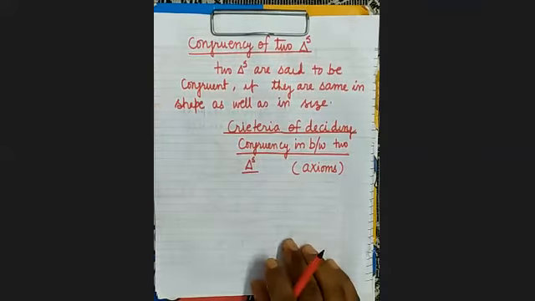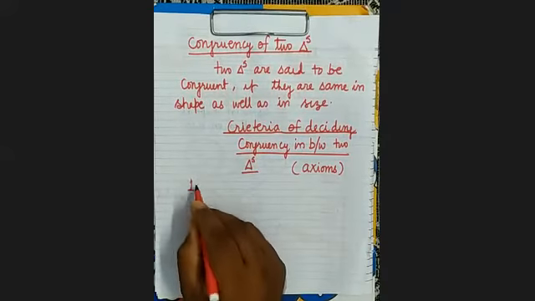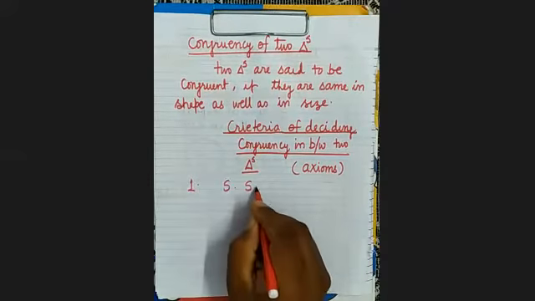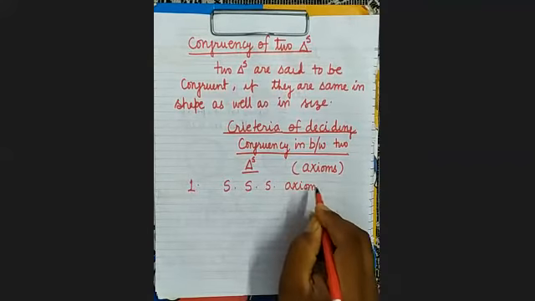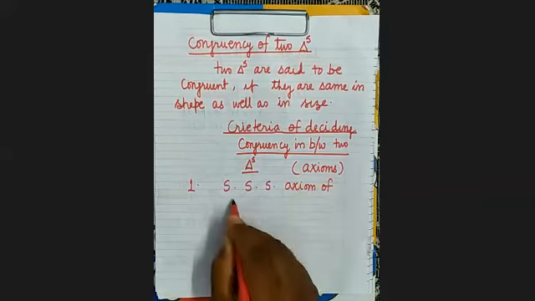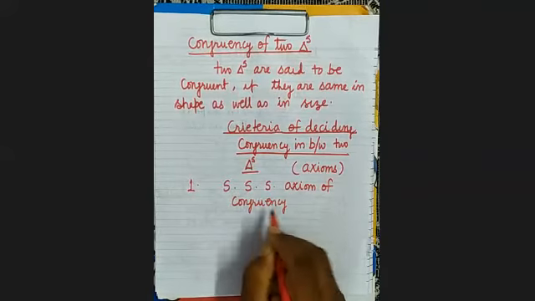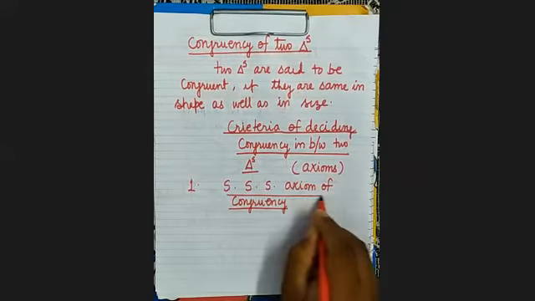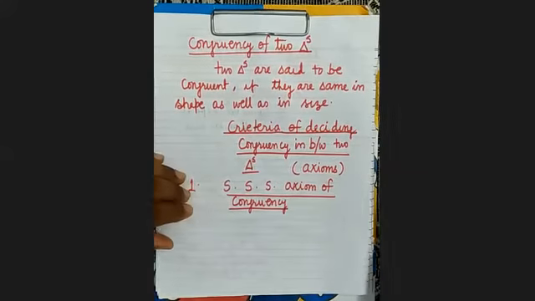It is clear. So see here, first criteria is SSS axiom of congruency. Now see here, what is its meaning? Two triangles are said to be congruent if sides of one triangle are equal to the sides of other triangle each to each.